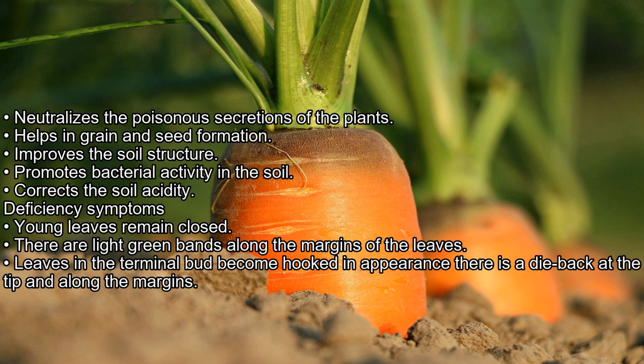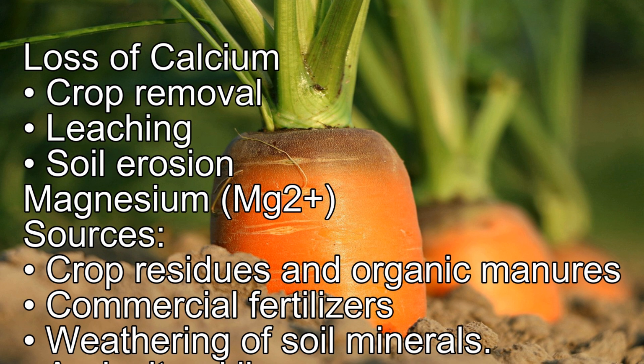Deficiency symptoms: young leaves remain closed. There are light green bands along the margins of the leaves. The leaves in the terminal bud become hooked in appearance. There is a die back at the tip and along the margins. Loss of calcium: crop removal, leaching, soil erosion. Magnesium, Mg2+.